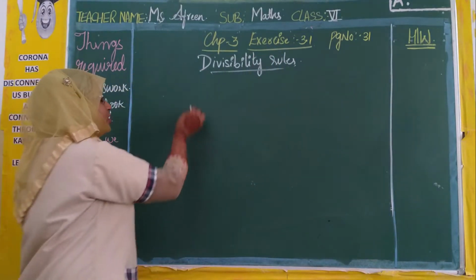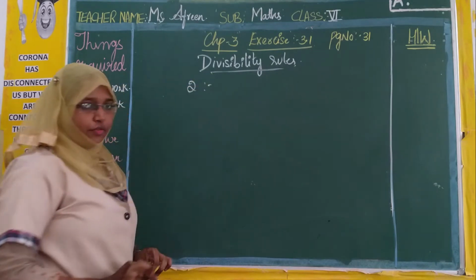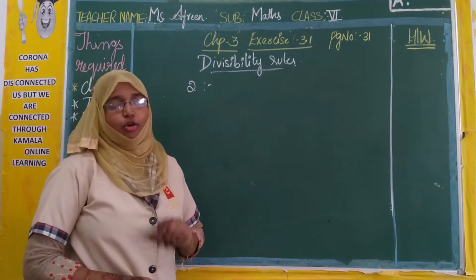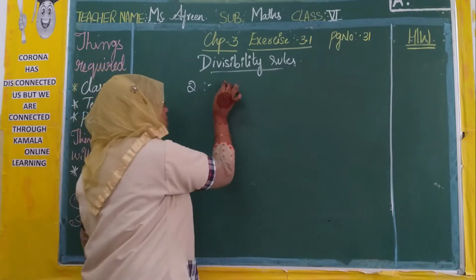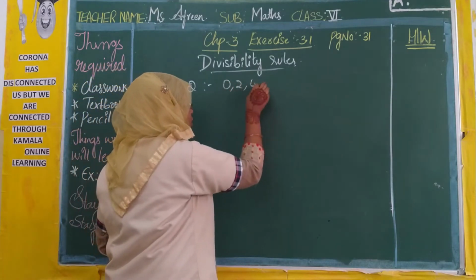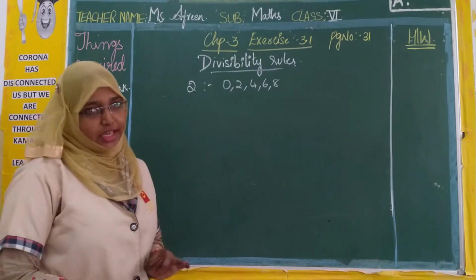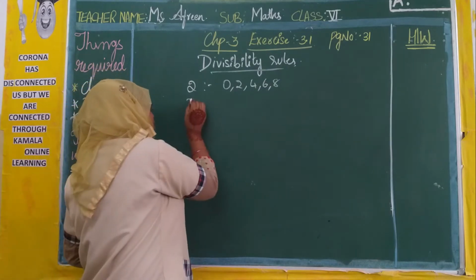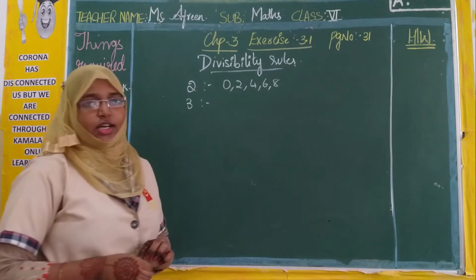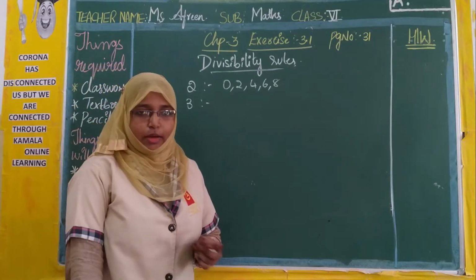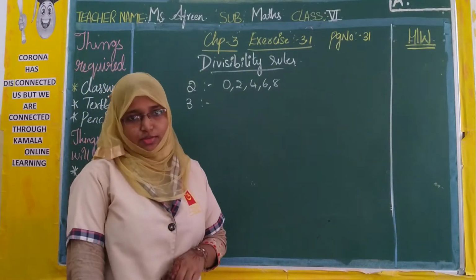Okay. So what was our divisibility rule for 2? Rule for 2 is the digit at one's place should be 0, 2, 4, 6, 8, so on, like even numbers at one's place. Okay. What is the rule for 3? Sum of the digits should be divisible by 3. Then the given number is also divisible by 3.